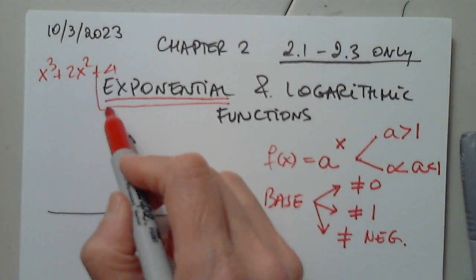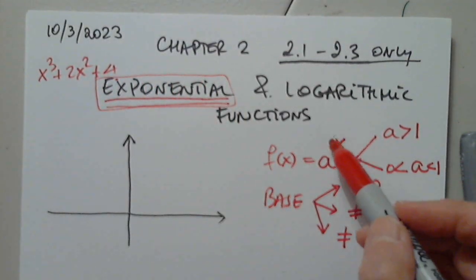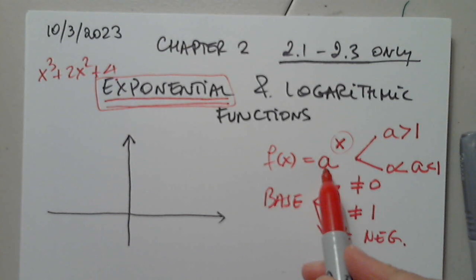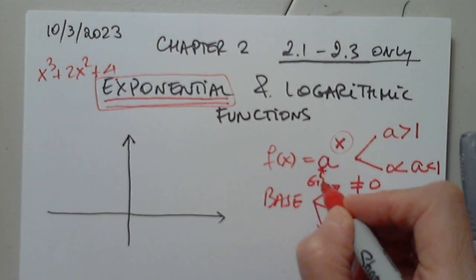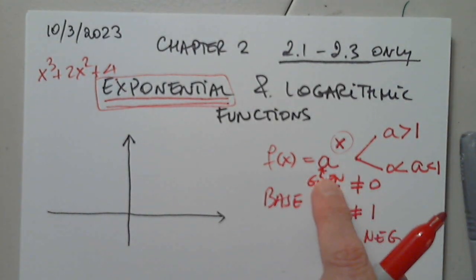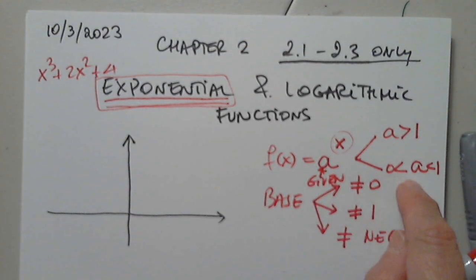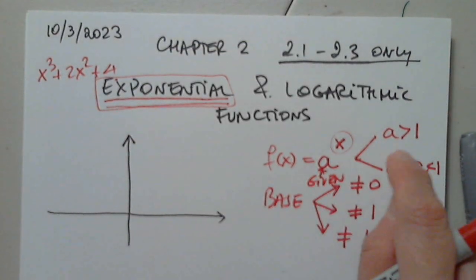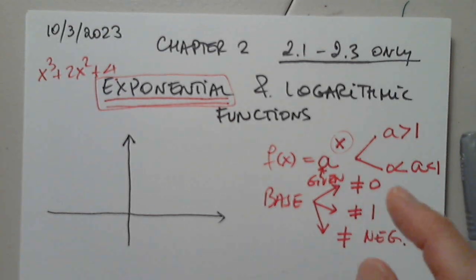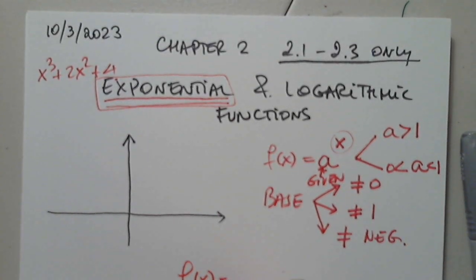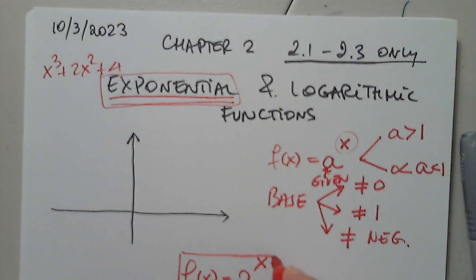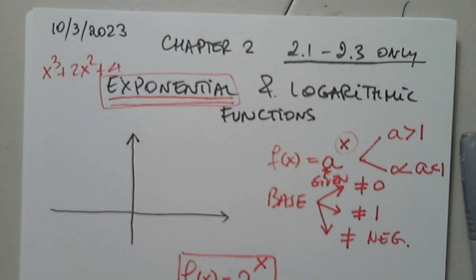So please remember, we call this exponential because the variable is the exponent. This is a constant. This is given. It's a number. So we have 2 shapes. When the base is greater than 1, for example, can anyone give us an example with a base that is a number greater than 1? 2. Yes, 2 to the x is a very good example of an exponential function.